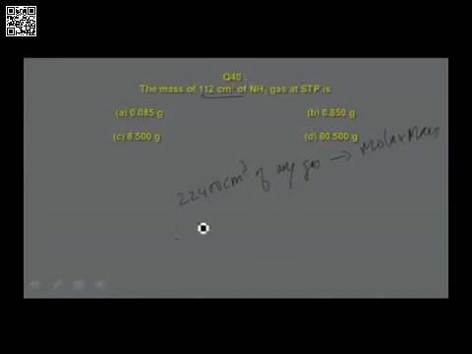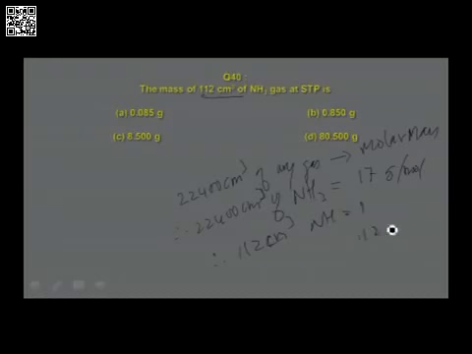So therefore, 22,400 centimeter cube of, what is the gas given in this case? Ammonia weighs 17 grams. What is 17 grams? That is the molar mass of ammonia. Therefore, 112 centimeter cube of ammonia weighs what mass?